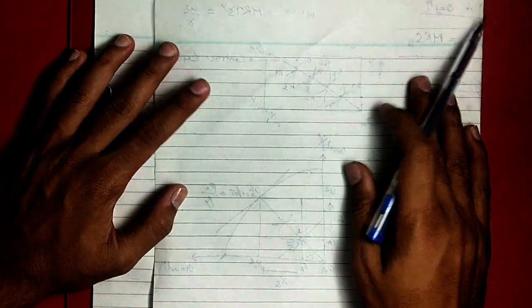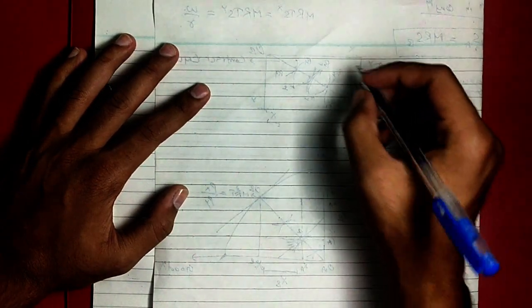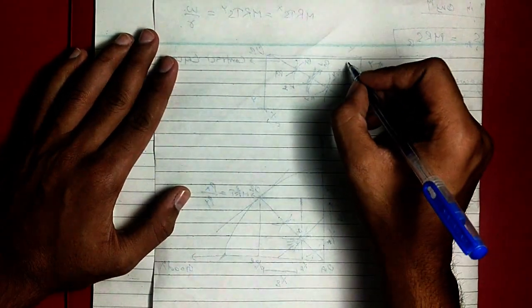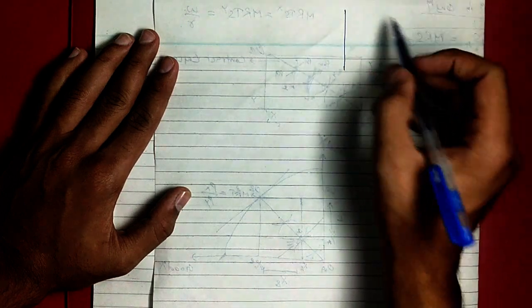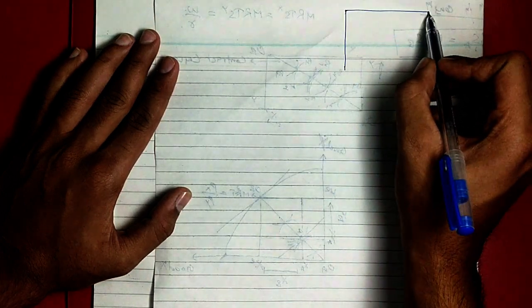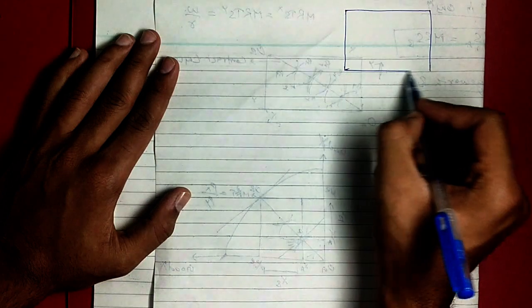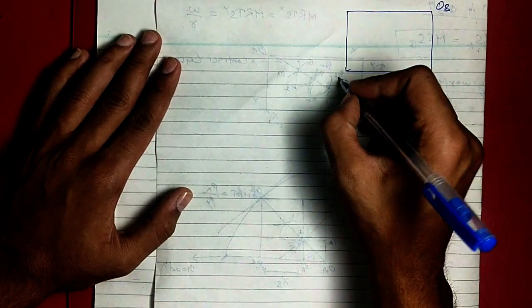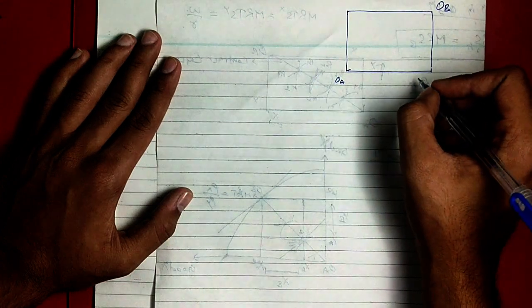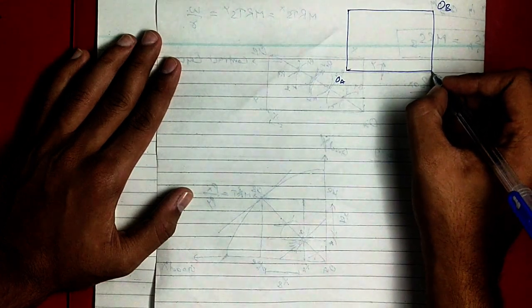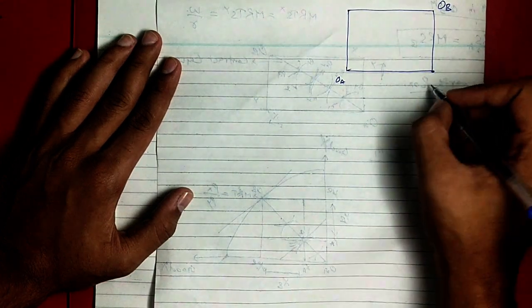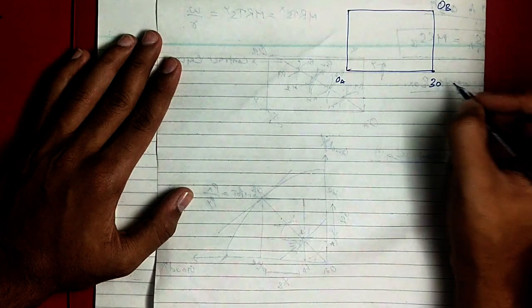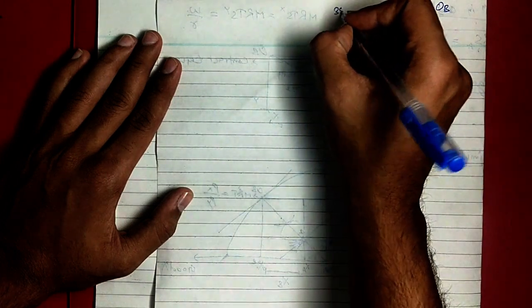So let us consider one example. Okay, so I'll start with the Edgeworth box only. So here it is OB, here it is OA, and I am taking this point as 30 and this point as 35.